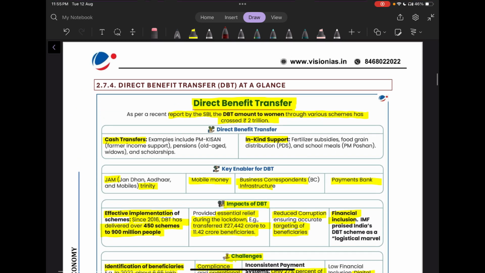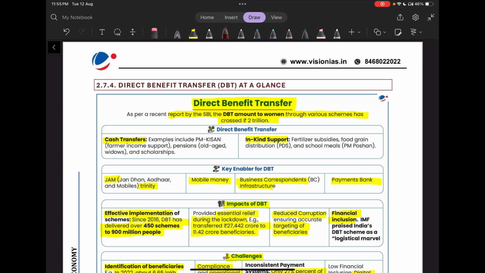Now, the next topic is direct benefit transfer. As per a recent report by the SBI, the amount transferred to women through various schemes has crossed 2 trillion. Now, what is cash transfer? Some examples are how we support farmer income through PM Kisan, or how we support the old age sector by giving them pensions.